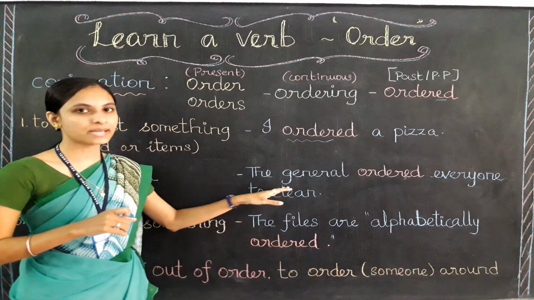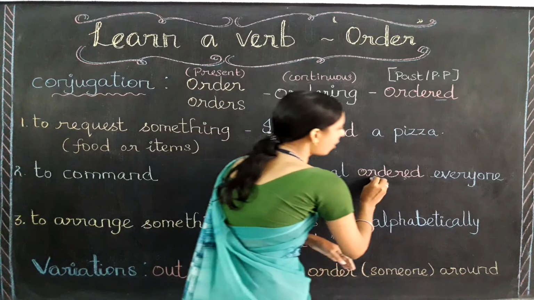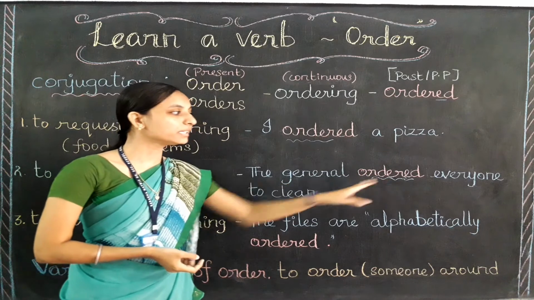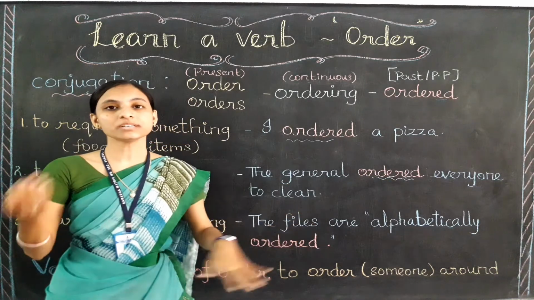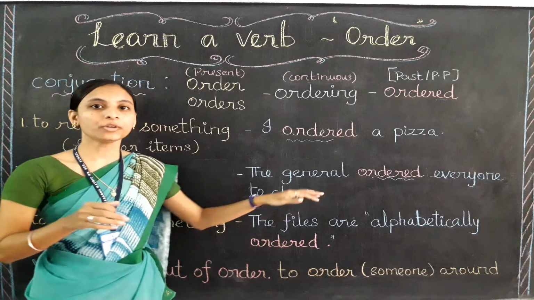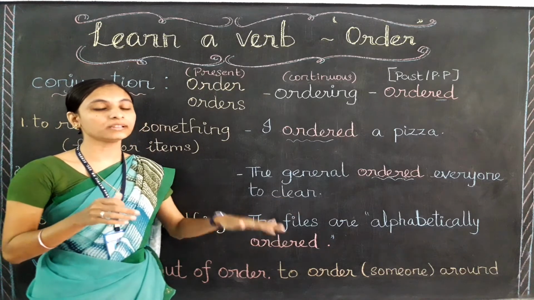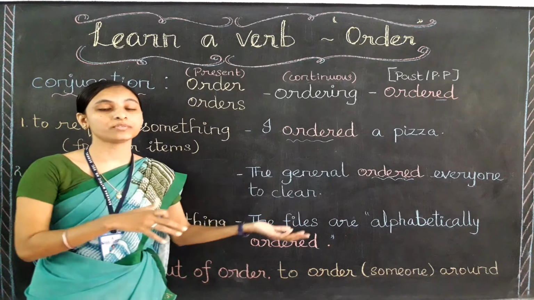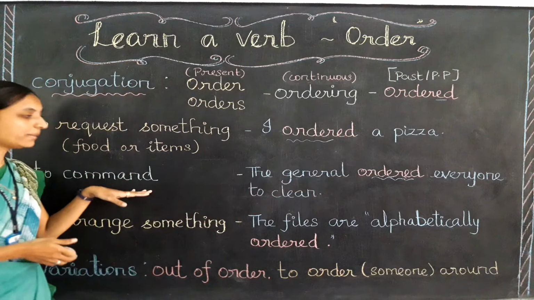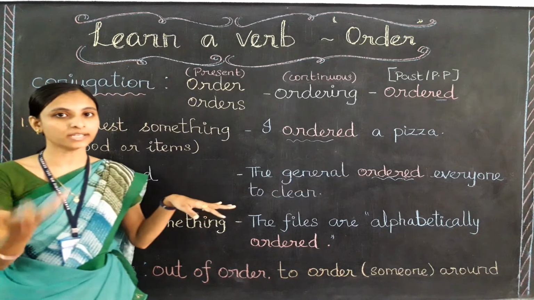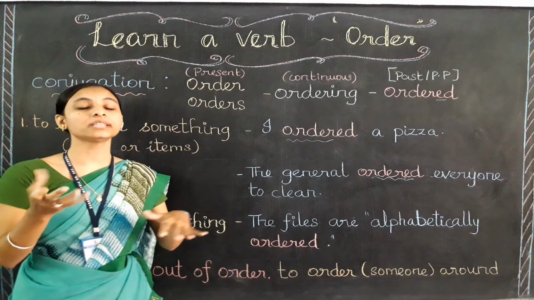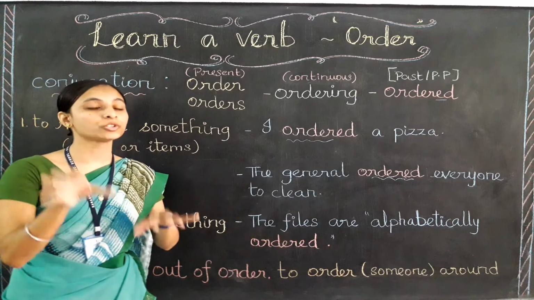See, let's learn with the example. The general ordered everyone to clean. Okay, the general ordered everyone to clean. General வந்து எல்லாருக்குமே ஆர்டர் கொடுத்தாரு. என்ன கட்டளையிட்டாரு என்றால் க்ளீன் பண்ணுங்க. If someone is not cleaning something, he or she will be in trouble. So here this order stands for command only. So when a person orders us in a way of commanding, we need to do the thing. If not, a negative or bad impact is going to happen to you.